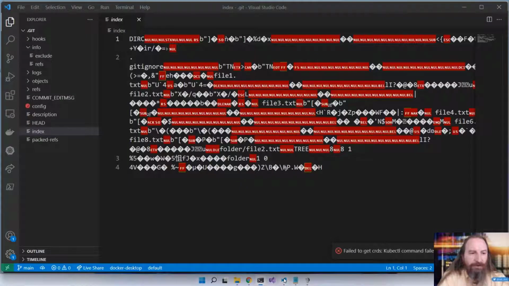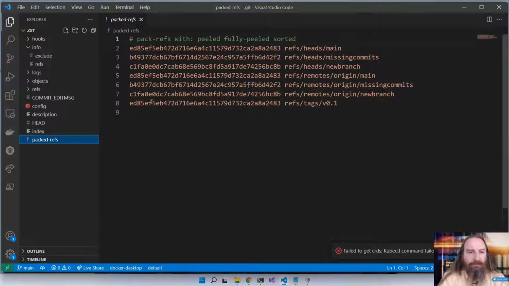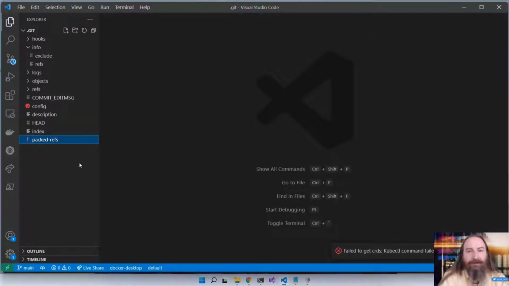So there's that index file. We've looked at the temp files associated with here. Here's packed refs. So those are all the refs packed into our pack objects. So that's pretty cool. In this case, fully peeled and sorted. That's cool. So we've looked at every file inside the .git directory. Now, it's really cool. This may be the first and last time you care about Git at this level of detail, but it's really nice to see how it works under the hood.